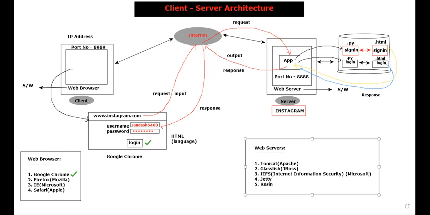Web browser is a software which is used to send a request from client to server. Yes or no? Please look at the diagram, easy to understand. Similarly, what is web server? Web server is a software which is used to provide the response to the client, and it provides the environment to run our web application. First point, web server is a software which is used to provide the response for the client, and it will provide the environment, or the space, in order to run our web application. How many of them understood the definition, whatever I have told?